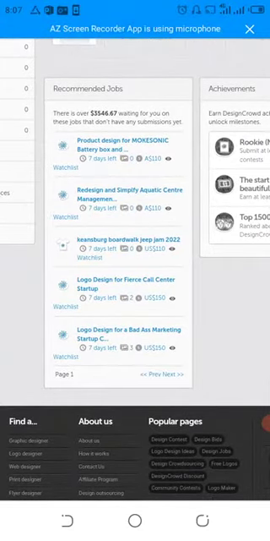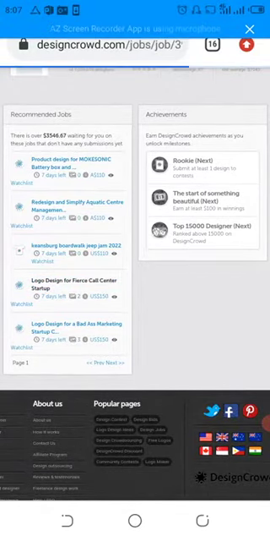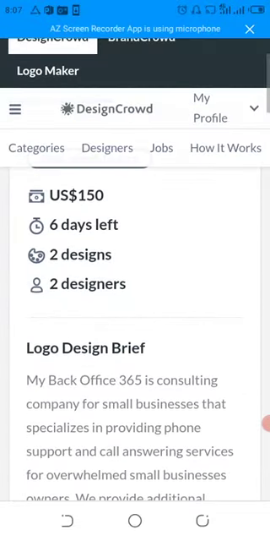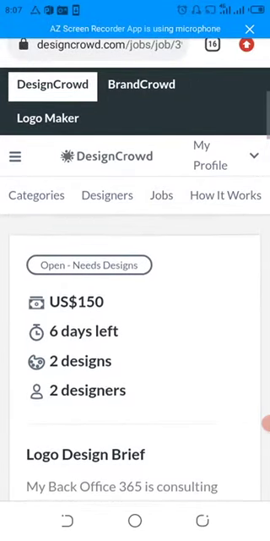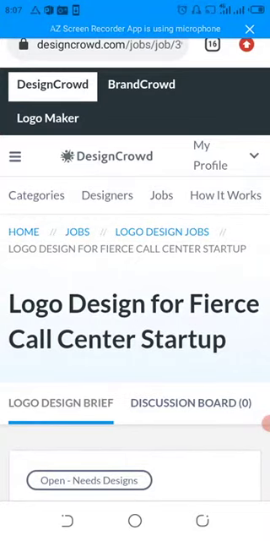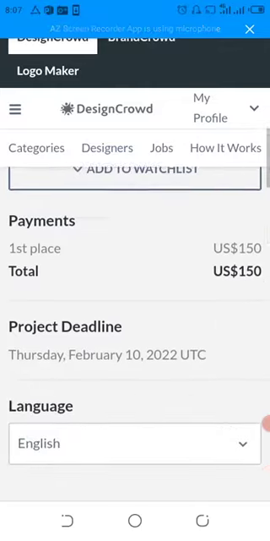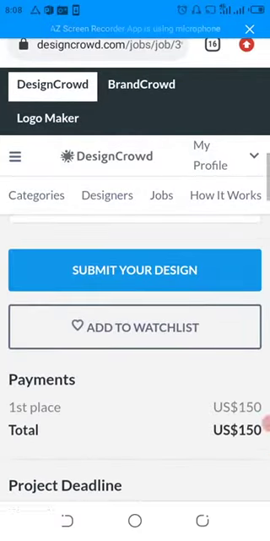Then you can see this job, 7 days left. Logo design for a marketing startup. Logo design for a call center. Just click on this. Logo design for a call center startup. Since they already have 2 designers, they are going to pay the best designer, the one that meets what they want, the one that suits their taste specifically.